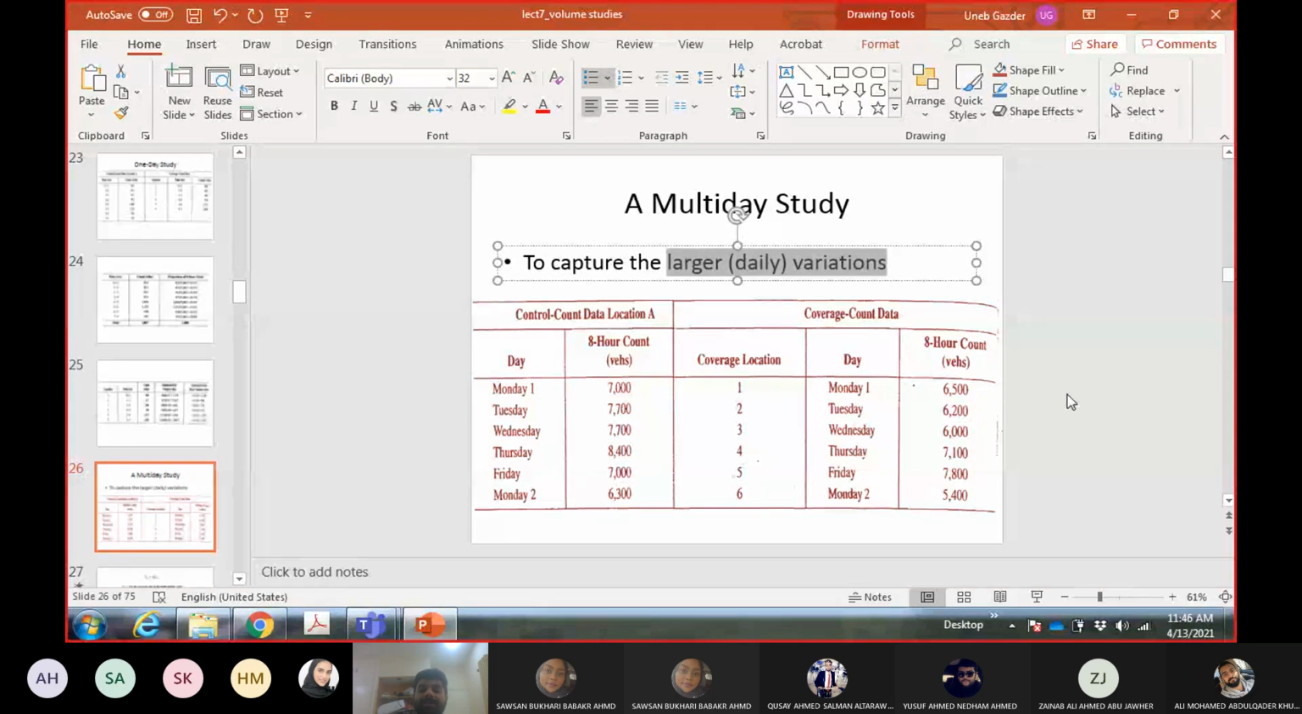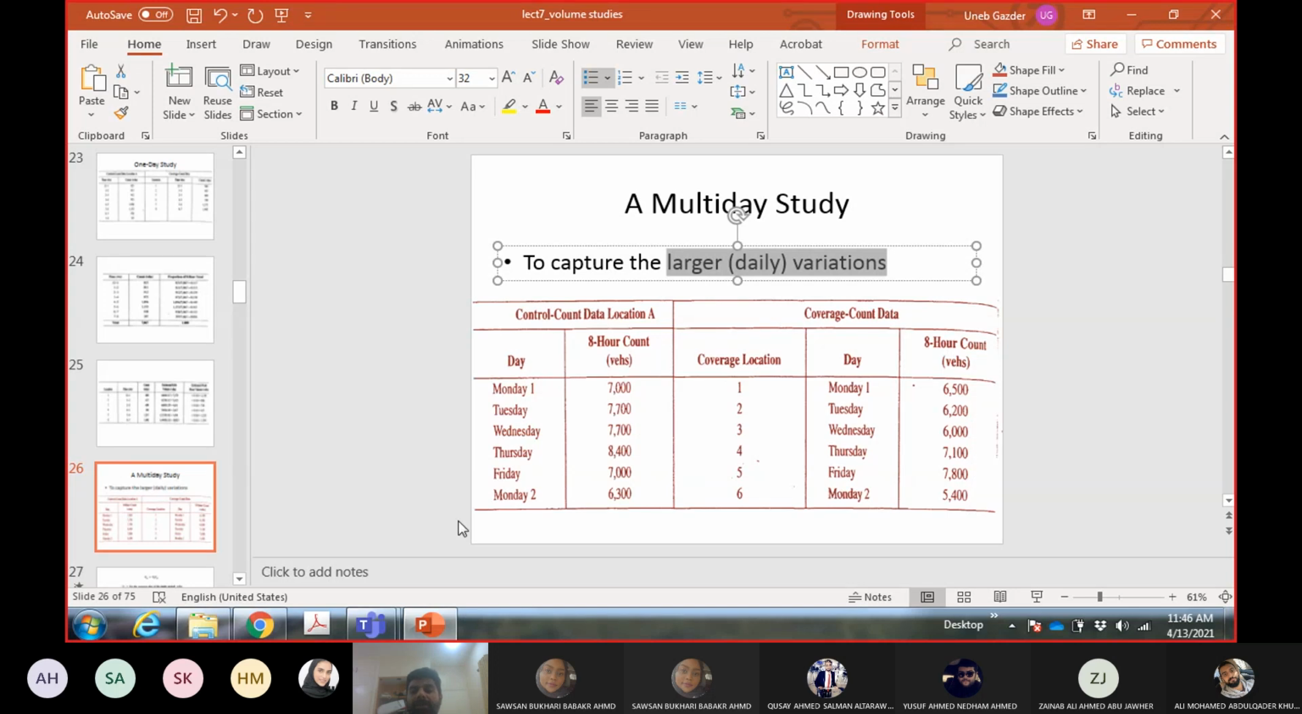Now we said that data collection should go simultaneously on the coverage location as well as the control count location. So you cannot complete control count in 1 week and keep on doing coverage count in the next week. They have to be in parallel. So if you require 6 days on coverage count locations, then data collection must go on for 6 days on the control count location as well.